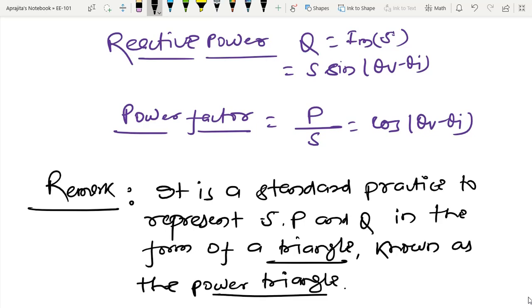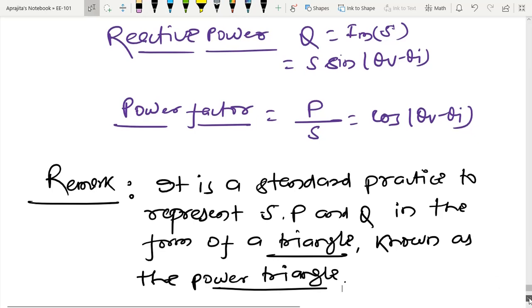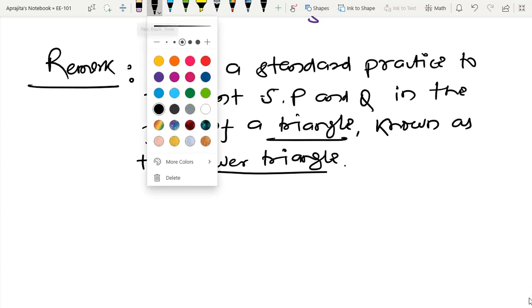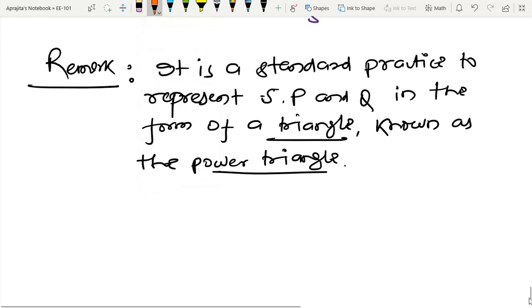So let us draw the power triangle, and similarly if you see the impedance, then also one can see another triangle that is called the impedance triangle. So let us first draw the power triangle, and after that I will move to the impedance triangle.